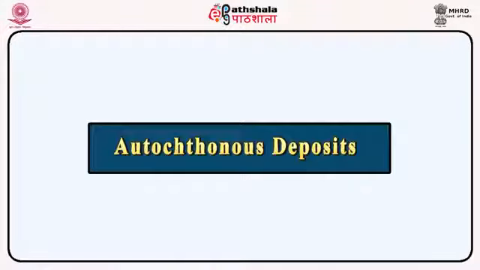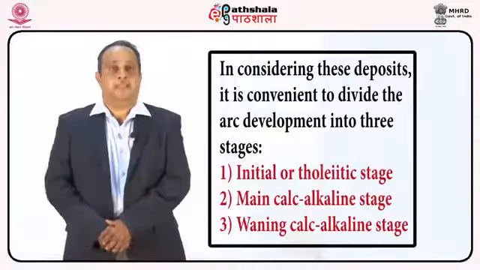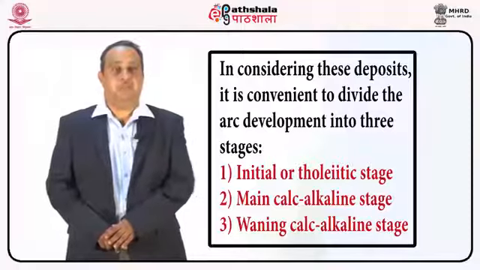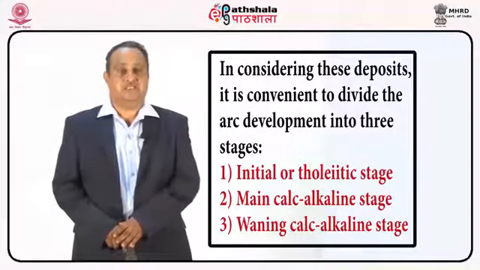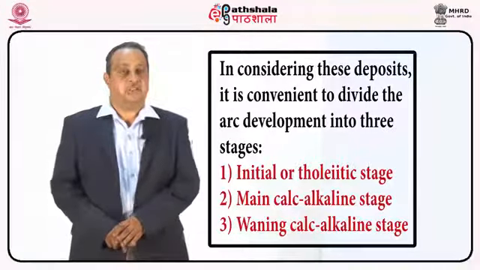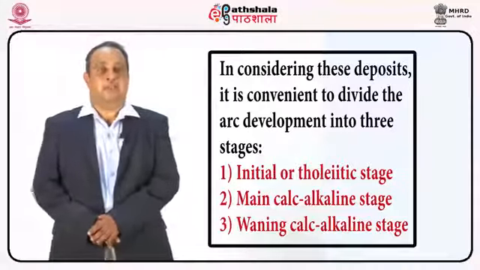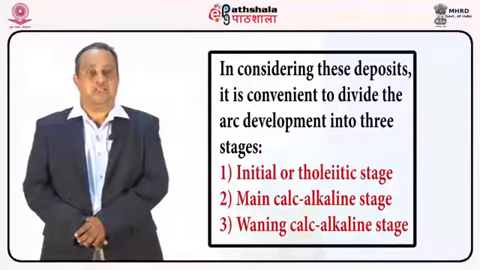Now we come to autochthonous deposits. In considering these deposits, it is convenient to divide the arc development into three stages, namely the initial or tholeiitic stage, the main calc-alkaline stage, and the waning calc-alkaline stage.